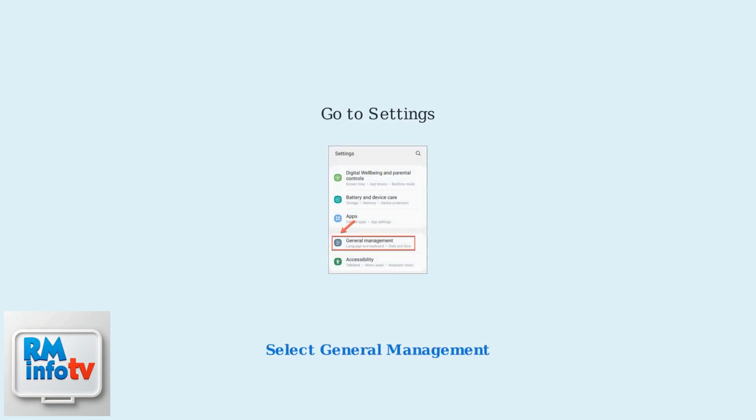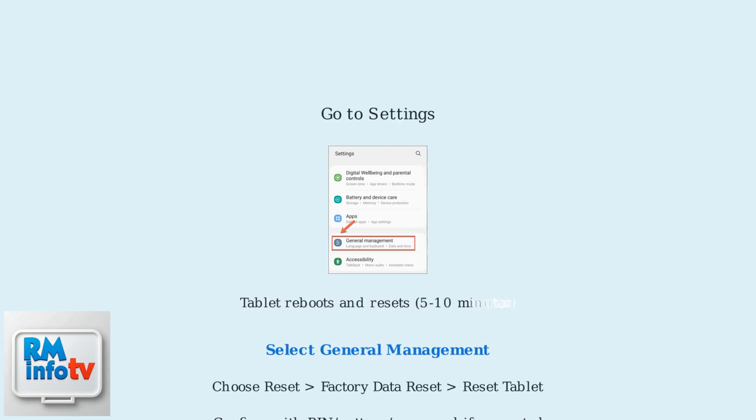If your Galaxy Tab E is functioning normally, use the Settings menu for a soft reset. Navigate to Settings, then select General Management or Personal. Choose Reset, then Factory Data Reset, and select Reset Tablet. Confirm by entering your PIN, pattern, or password if prompted. The tablet will then reboot and begin the reset process, which usually takes 5 to 10 minutes.